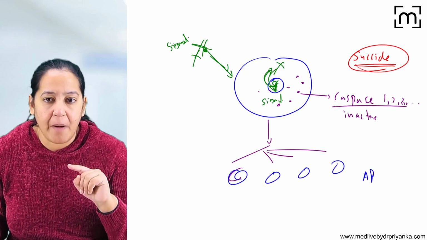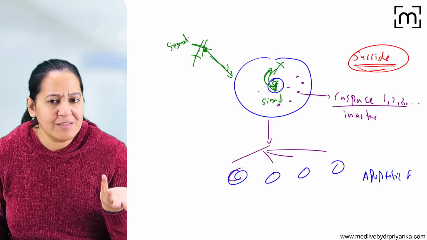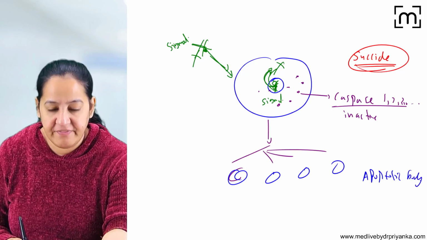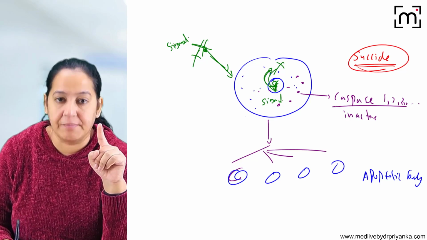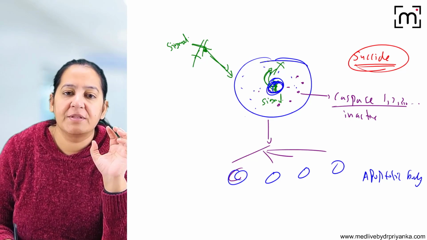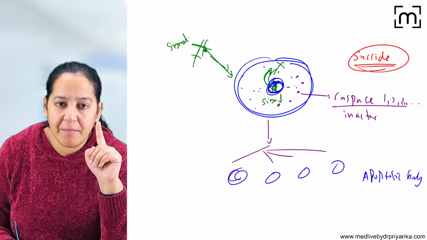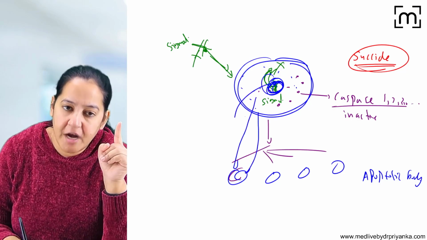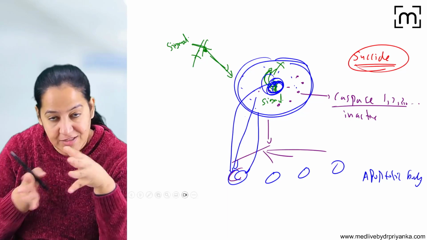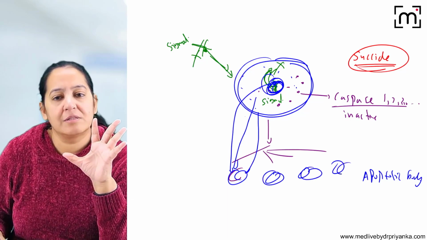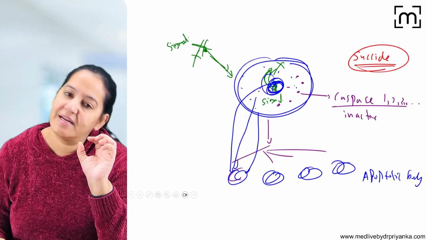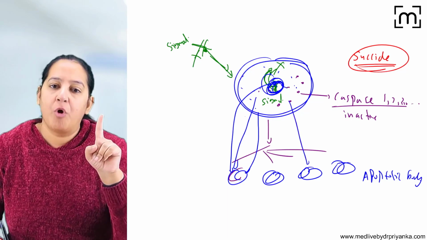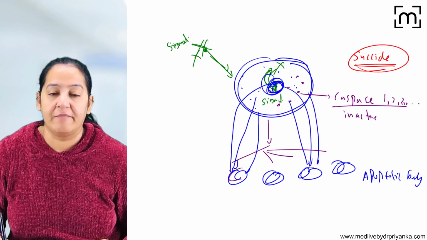You will say, ma'am, what do you mean by apoptotic body? How are these bodies formed? What do they contain? Now in the cell, three things are there. Number one, we have cytoplasm in the cell. Number two, we have the nucleus. And number three, we have a cell membrane. So a little amount of cytoplasm, a little amount of cell membrane, and the nucleus gets fragmented, and a little amount of the nucleus will be distributed equally or unequally in multiple small bodies. That is an apoptotic body. So each apoptotic body contains a small portion of cytoplasm, a small portion of nucleus, and a small portion of cell membrane.